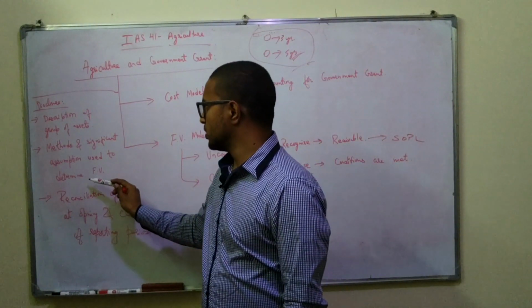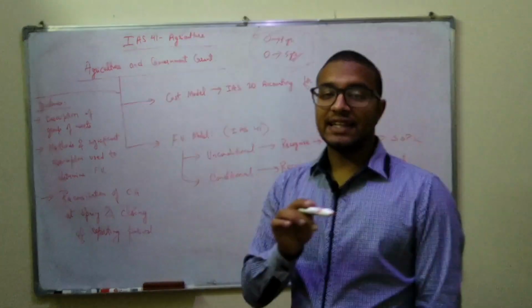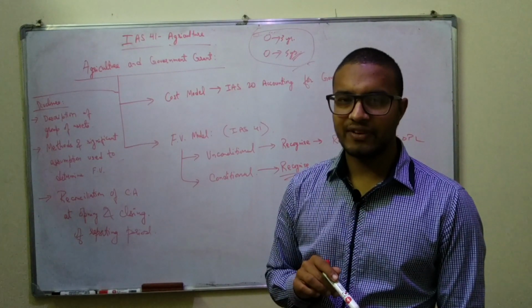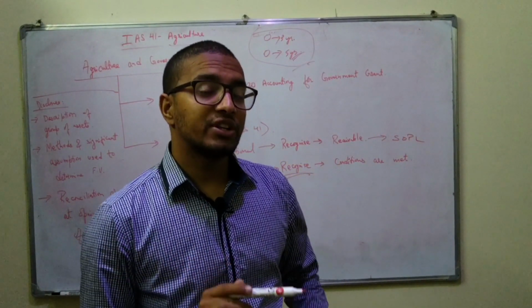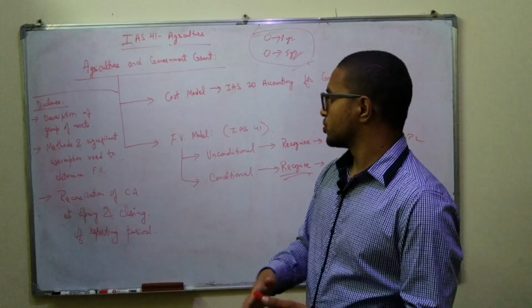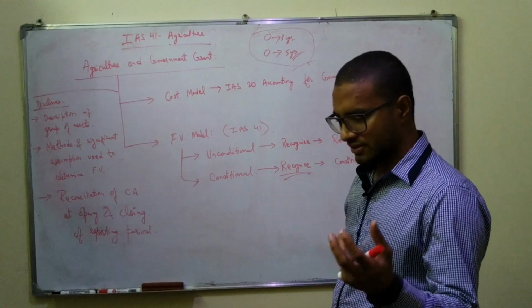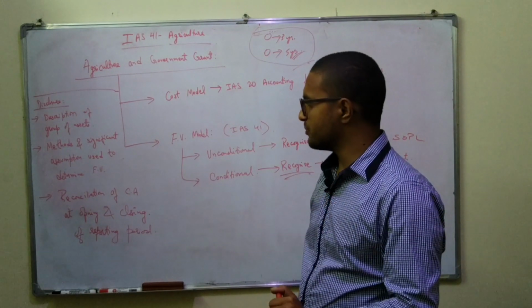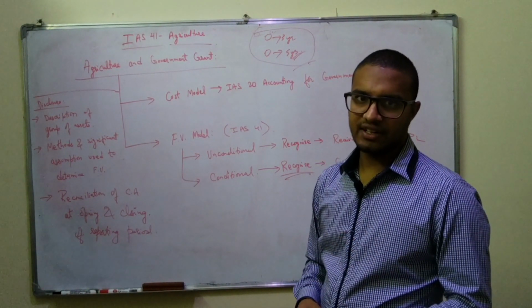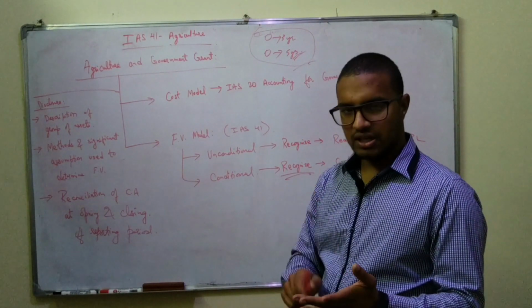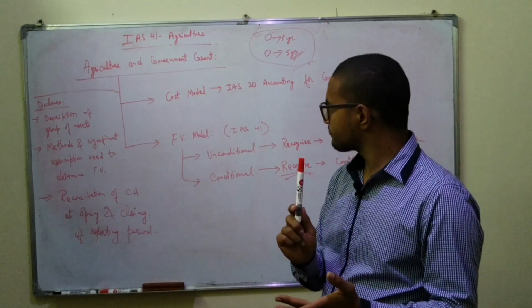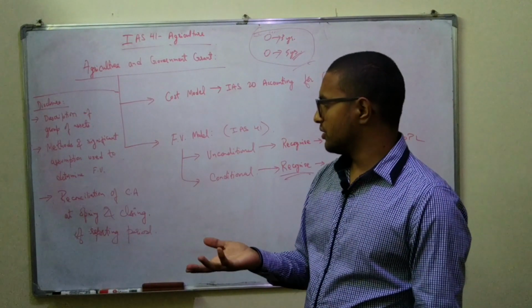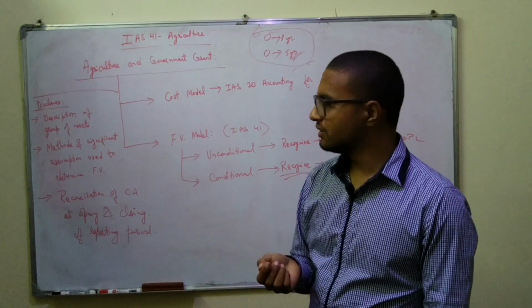And then what we need to disclose are the methods and significant assumptions used when we determine the fair value. We determine the fair value of our biological asset at the reporting date always. So we use certain methods, such as level 1 inputs, or level 2 inputs, or level 3 inputs, or any other valuation techniques, such as cost, income-based, or something else, market-based. That should be shown in the disclosure, so that investors get a better picture of the financial statements.